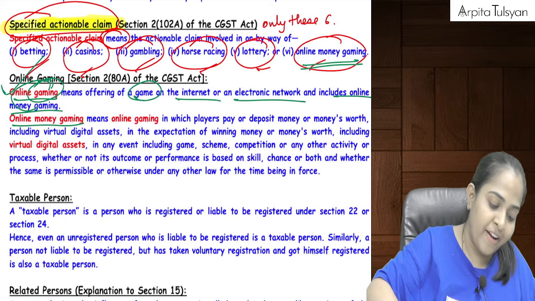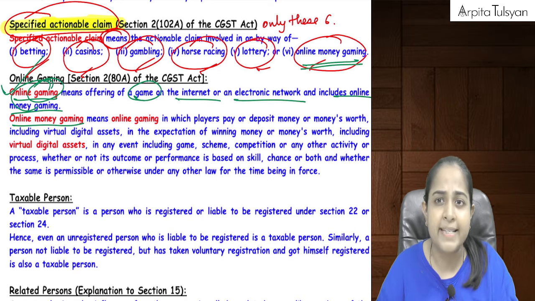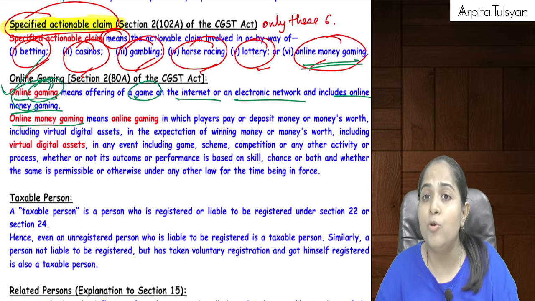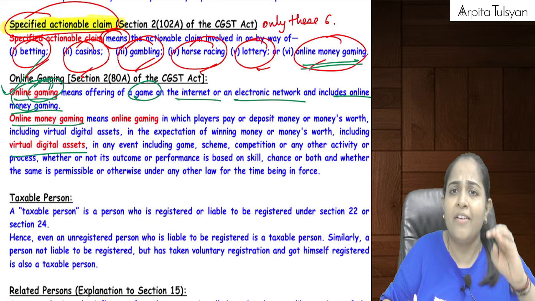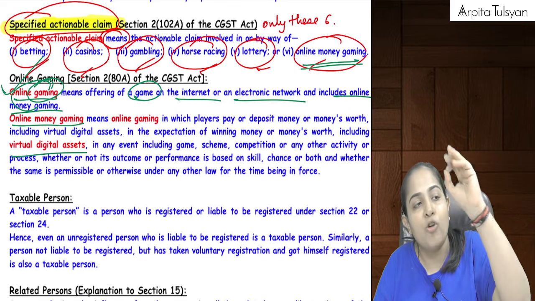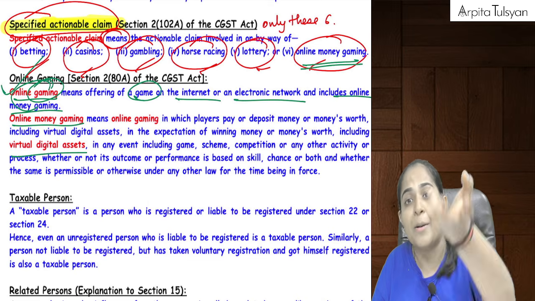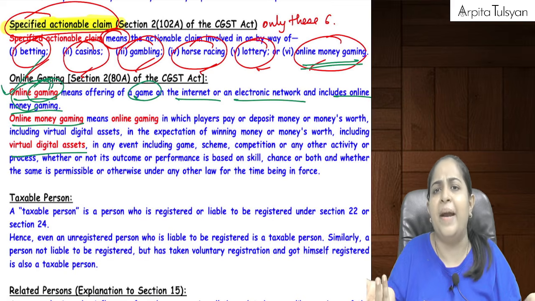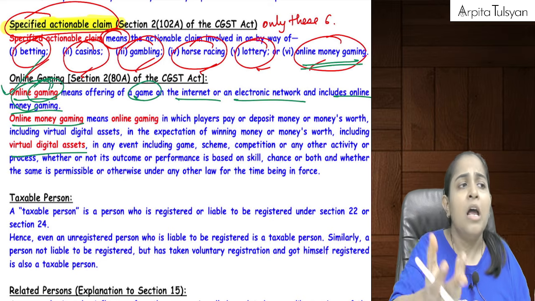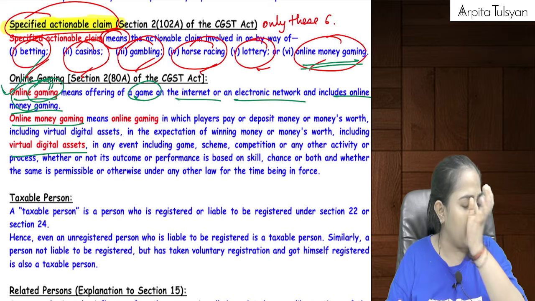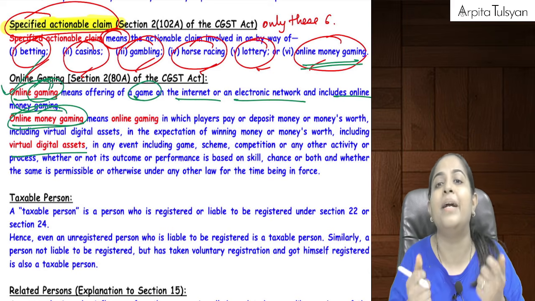Where you deposit some money, either by bank transfer or money's worth you are giving, or maybe you are giving some crypto coins, virtual digital assets, whatever, you are paying something to play that particular game, and how much amount you are going to win depends on multiple factors, on your skill, on the final outcome, etc. So online money gaming is where you are playing the game online in which money is involved.